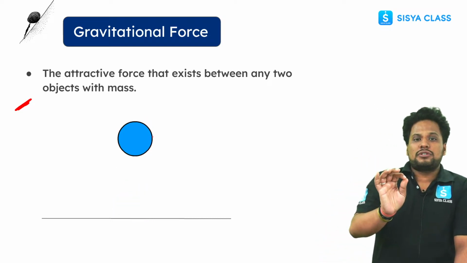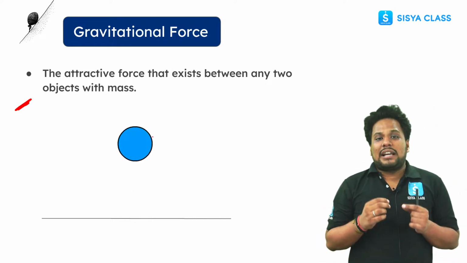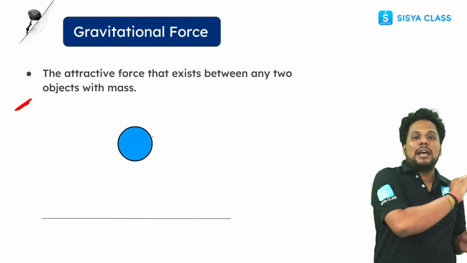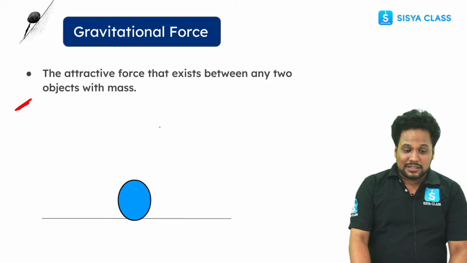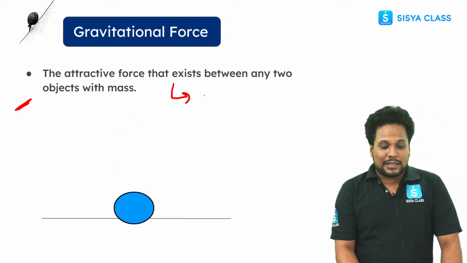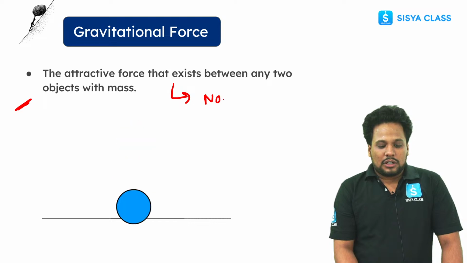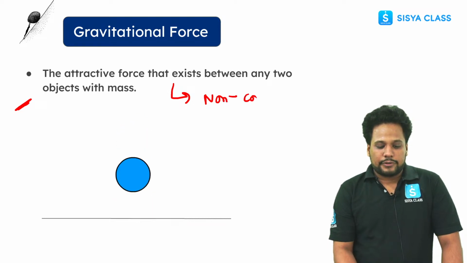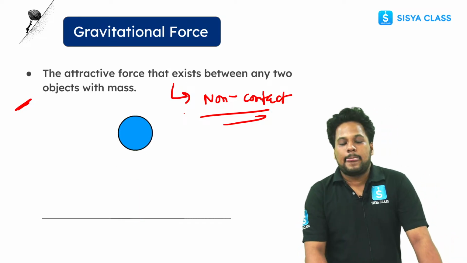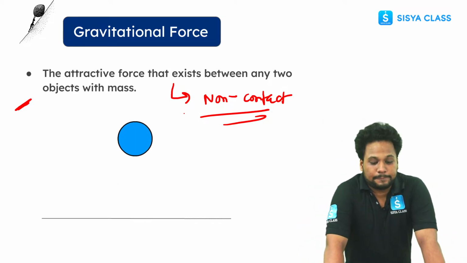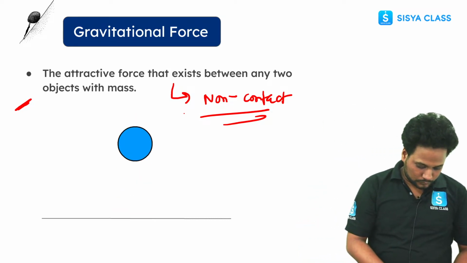So what is gravitational force? Again I am telling you, the attractive force that exists between any two masses is known as gravitational force, and this force does not require any kind of contact. That's why we call this force a non-contact force. This is clear, guys? Any doubts? No doubts? Okay, fine.